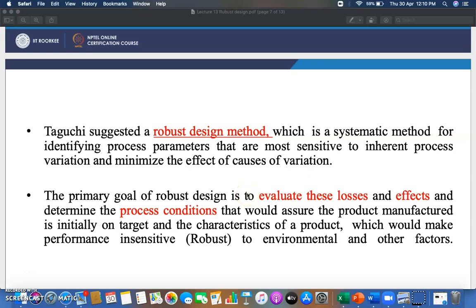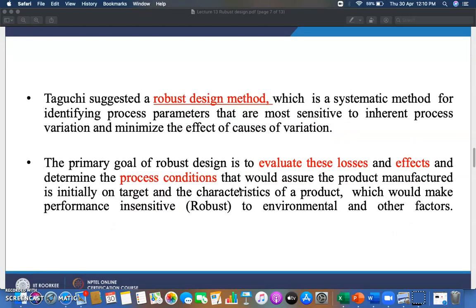As in the last session, we discussed robust design basics, and we got to know that this procedure and design method was developed by Sir Taguchi. So he suggested a robust design method which we have to follow if we want to develop our product on the grounds of robust design.